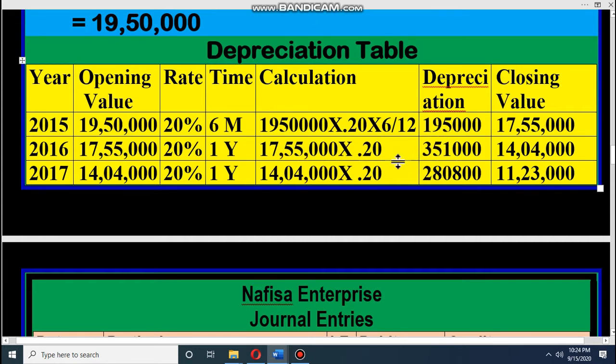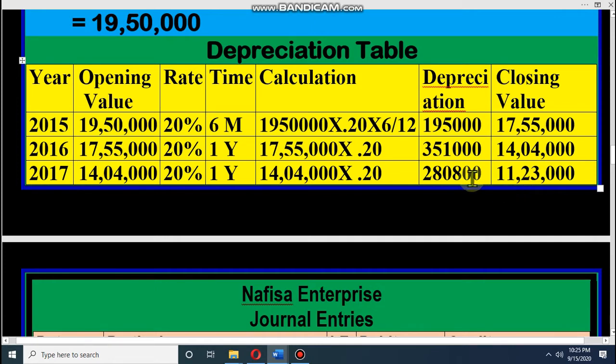It is the depreciation for 2016. And closing value, again I am telling the formula: opening value minus depreciation. Dear student, take your calculator, opening value minus depreciation, then it is the closing value, so then it is the depreciable value for next year. And for 2017, now the opening value is 14 lakh 4,000 and 20% is the rate for 1 year. The amount is 2 lakh 80,800 and this is the closing value. This way it will go on for 10 years.